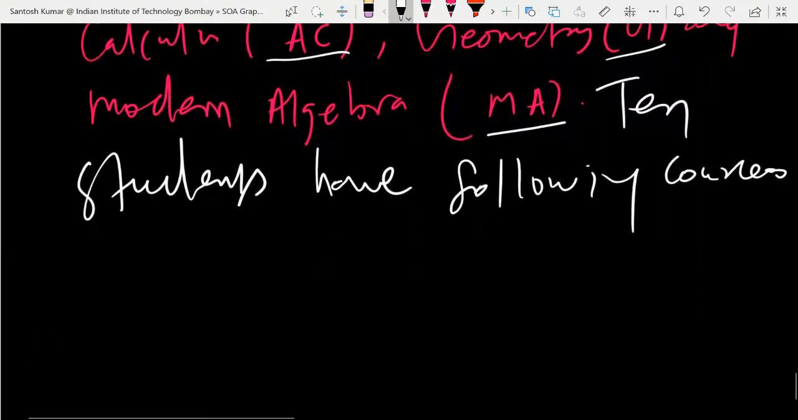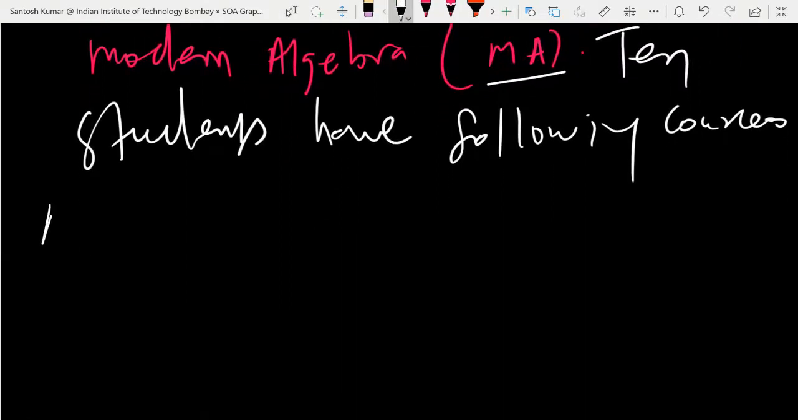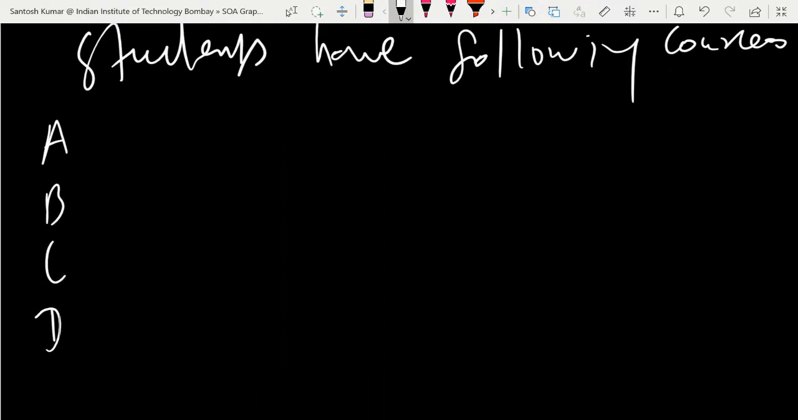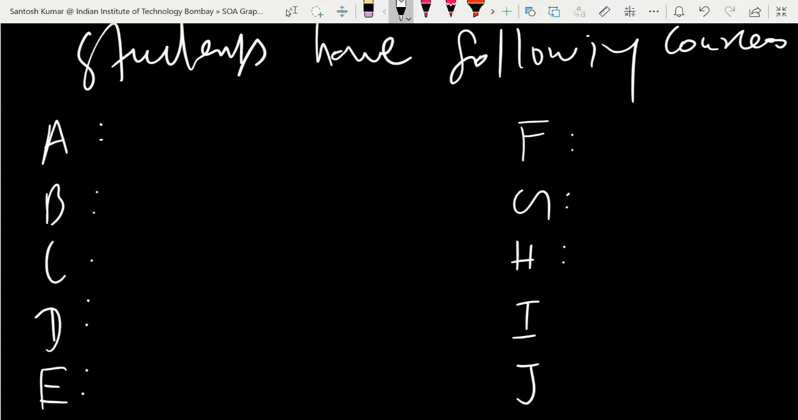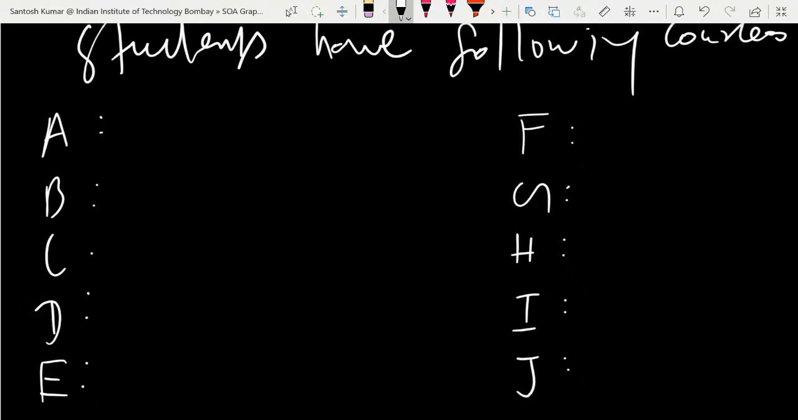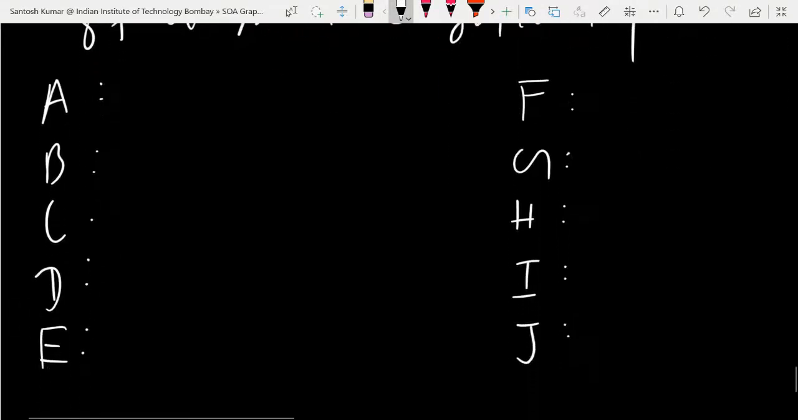Okay, so you can name the students A, B, C, D, E. These are 5, and the next 5 are F, G, H, I, J. These are 10 students. The first student is A, second is B, third is C, fourth is D, next is E, F, G, H, I, J. There are 10 students. And what subjects do they have?